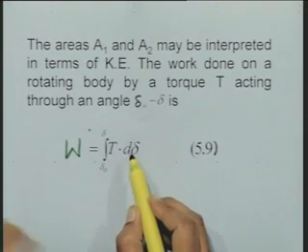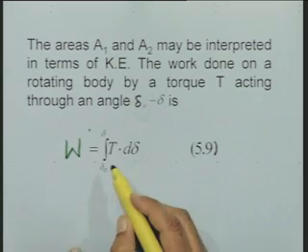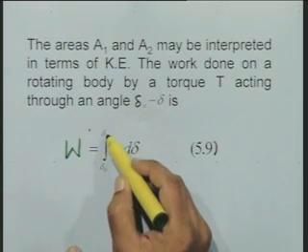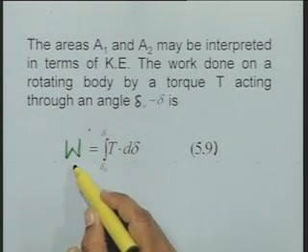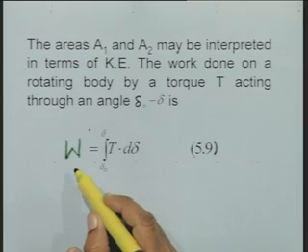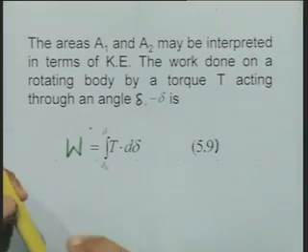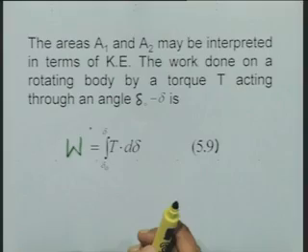This is when delta is small, and you integrate this expression from delta naught to some value delta, then this becomes the work done when the rotating body accelerates or decelerates. It depends upon the situation.